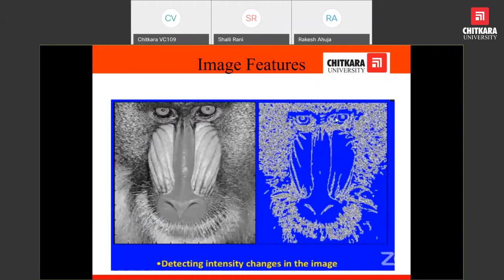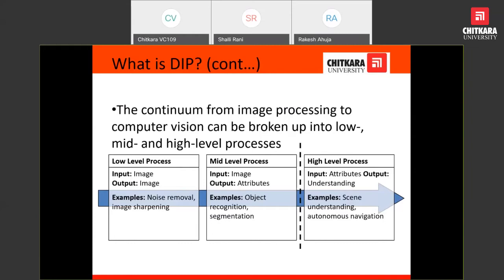There are three types of processing we will do in digital image processing. These categories are: the very first is low level processing, second is middle level processing, and third one is high level processing.